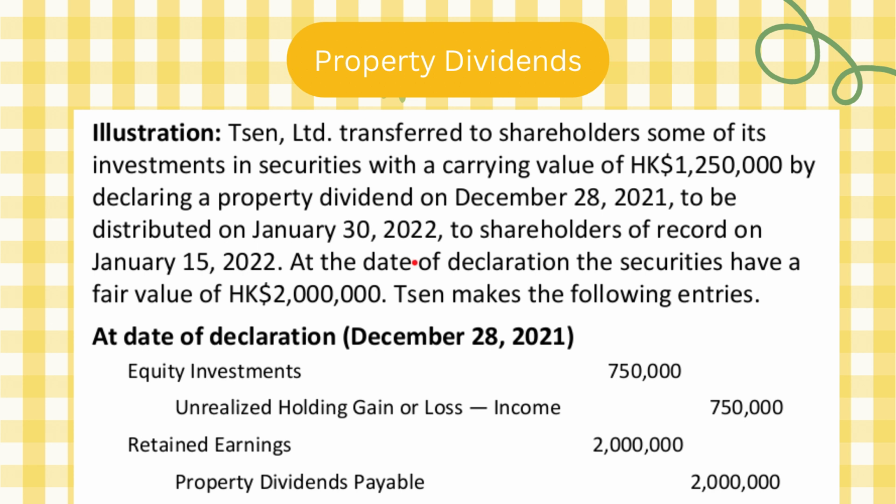Okay, now at the date of declaration, the securities have a fair value of 2 million. Sun makes the following entries. Again, when it's property dividends, أنا عم بعطي أرباح على الأسهم, another asset, other asset than cash. I need to compare between the carrying value and the market value, because I need to adjust this amount first. So the value in my records or in my books, it's at 1,250,000. This is equity investment, because he said investment in securities not in bonds.